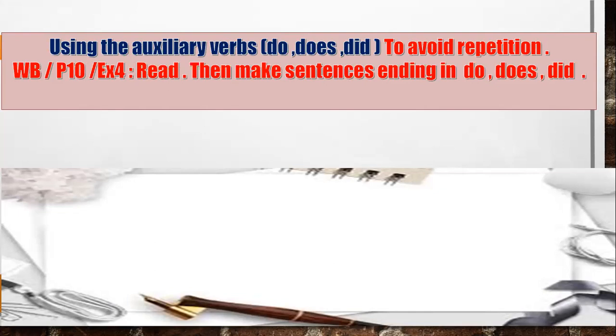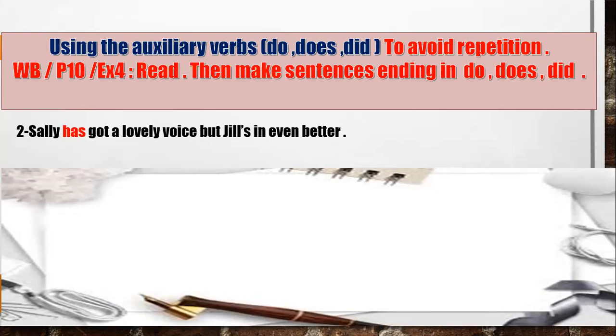Let's see how. The first one, when we say Sally has got a lovely voice, but Jill's is even better. Here we compare between Sally and Jill. Which one is better? It is, excellent, Jill. So Jill is better than Sally. How can we repeat this sentence using verb to do at the end of your sentence? Since we have has, it is simple present, so you are going to use either do or does.